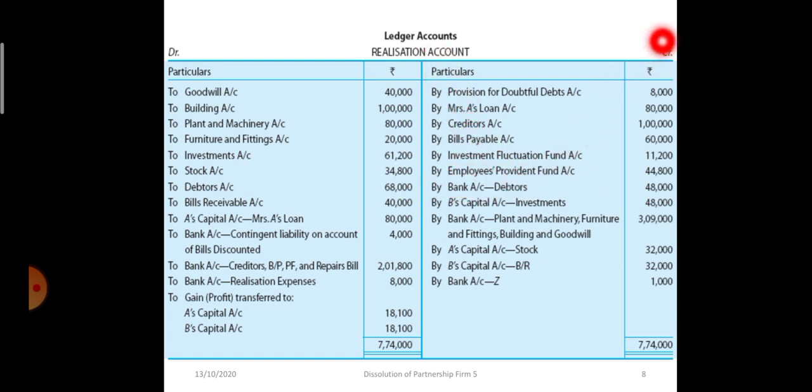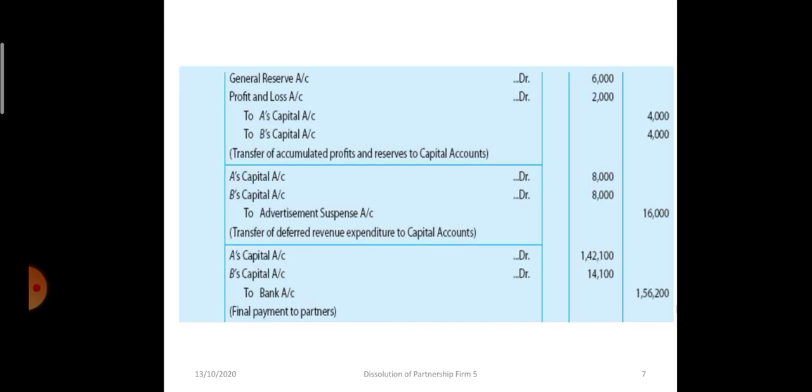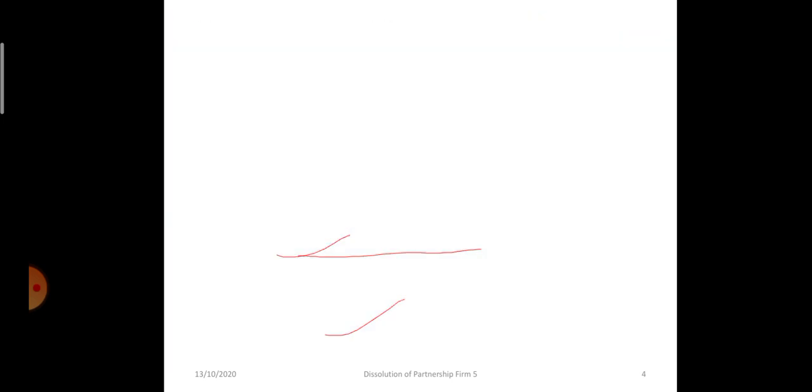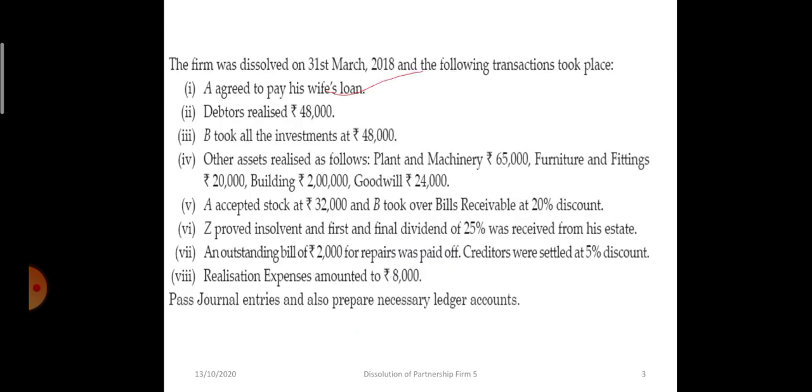So on the credit side of realization, we are writing by bank 48,000 rupees. Now I will not be going back to the realization every now and then. Just try to visualize that.